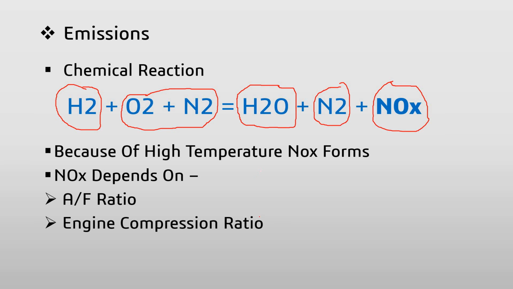If the engine compression ratio is higher, then the temperature of the engine is also higher. It is directly proportional to T. So because of that, NOx forms in very large amounts. And if the engine speed is higher, it generates a very large amount of NOx because there is a high temperature in the engine.